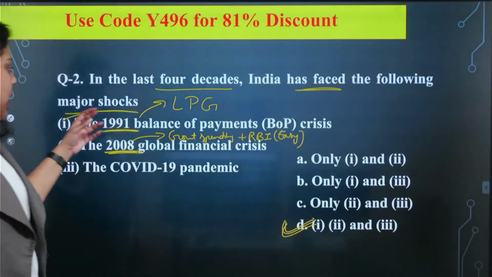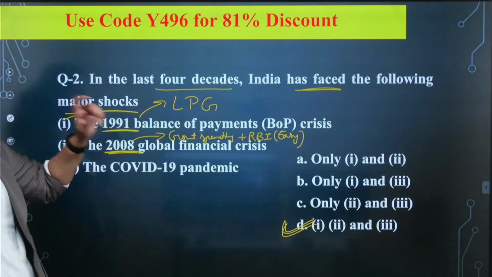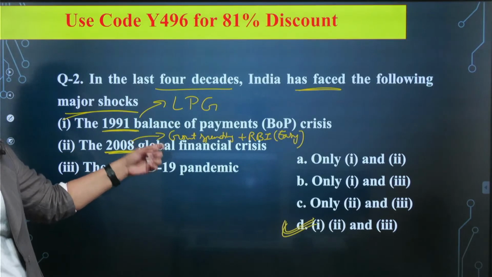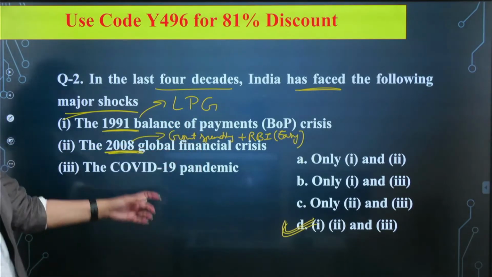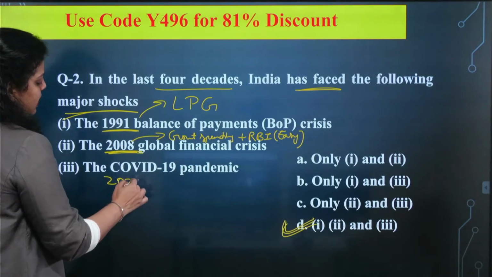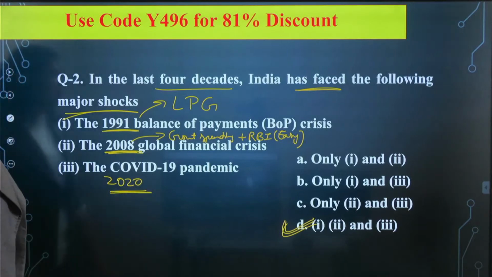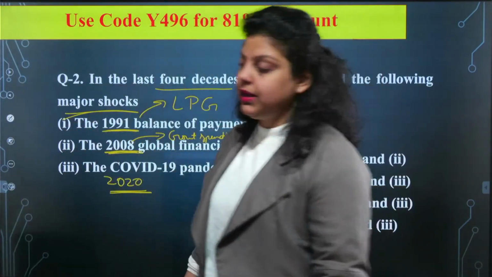So how have we managed the balance of payment crisis? With the help of LPG. How have we managed the global financial crisis? By government spending and RBI's easy monetary policy. Clear? And the third one is the COVID-19 pandemic, which we faced in 2020, and we are still recovering from it. So the right answer will be D. Very good. D answer will be correct.